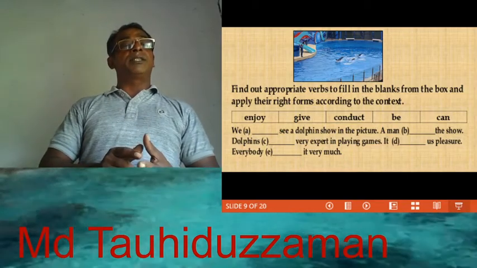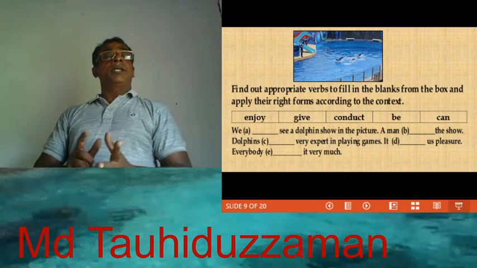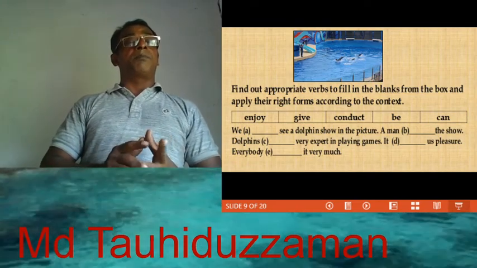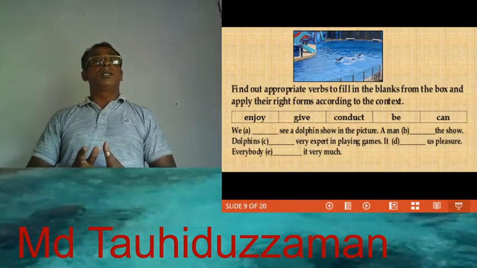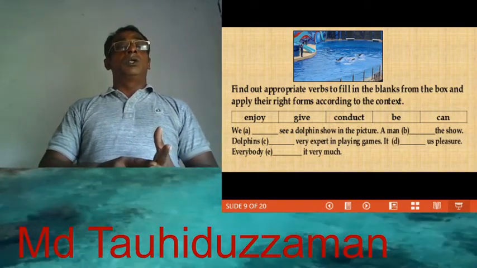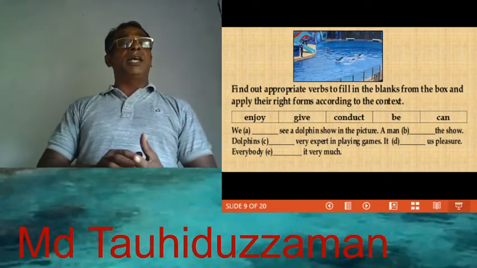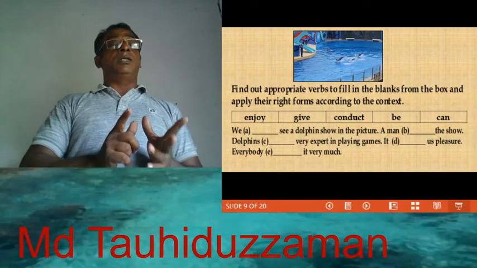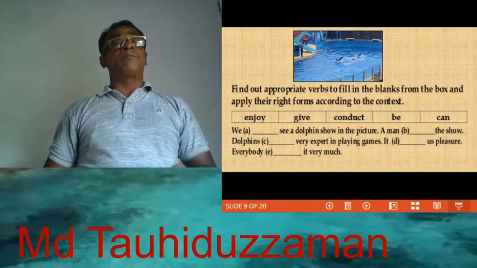Dolphins dash very expert. Here the gap is after subject and before adverb. So there will be a verb. Dash us pleasure. Here the gap is after subject and before object. So here there will be a main verb give. Everybody dash it very much. Everybody is the subject, gap is after subject and before object it. So there will be enjoy it very much.